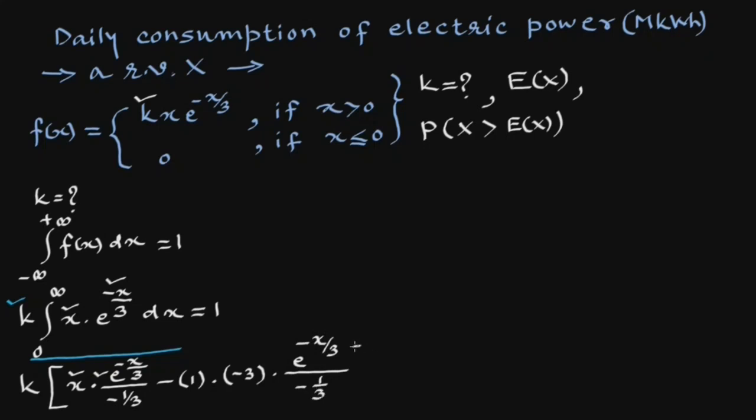Here ends integration by parts, from 0 to infinity, which is equal to 1.